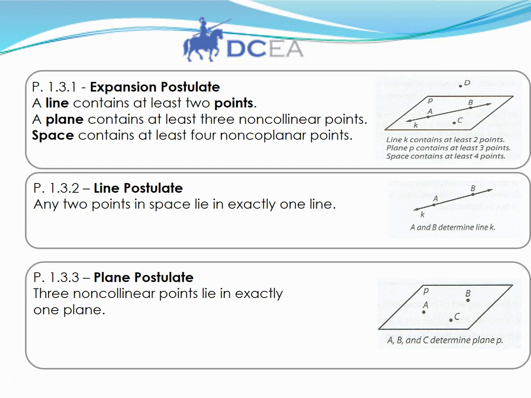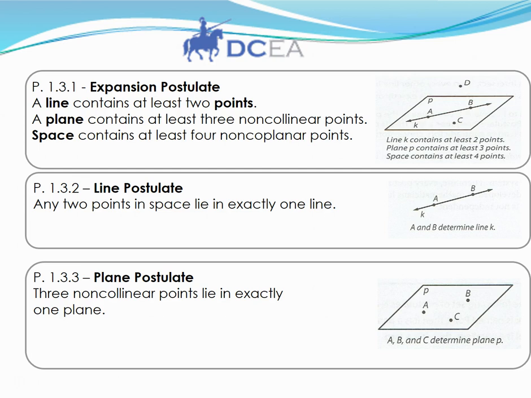Well, a line contains at least 2 points. If you draw 2 points and you draw a line, you will connect those 2 points together. Plane P has at least 3 points. We demonstrated this previously, and it can be named with at least 3 points. They're non-collinear because if they were 3 points that were collinear, instead of being a plane, it would be a line. Space contains at least 4 non-coplanar points. That is a new definition for you.